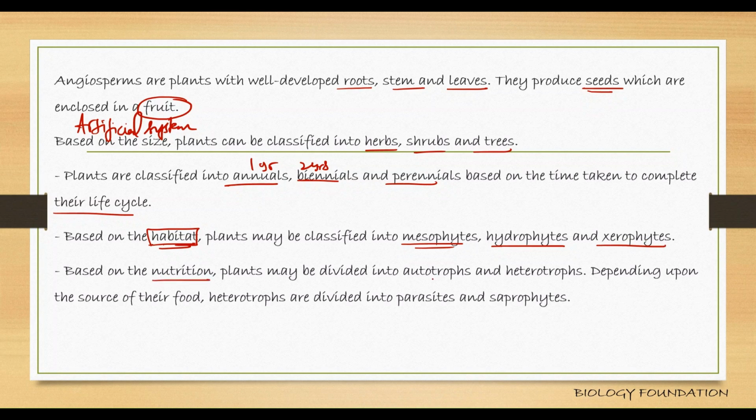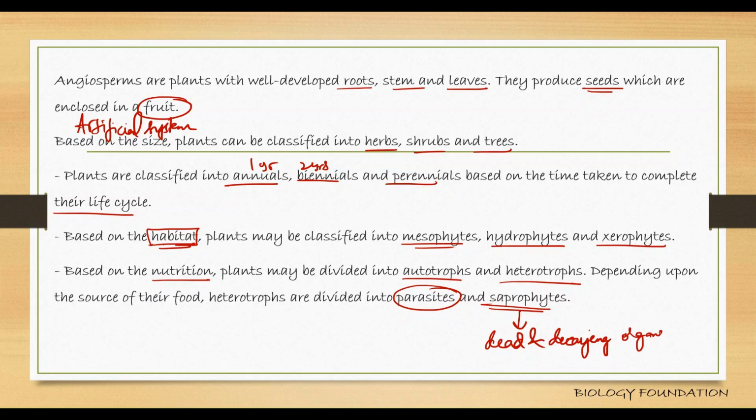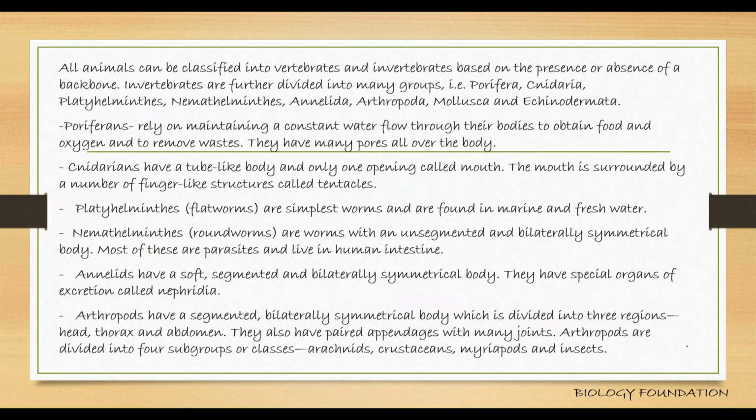Based on the mode of nutrition, they are classified into autotrophs and heterotrophs. Under heterotrophs, again two separate headings: parasites, saprophytes. Saprophytes are the plants which feed on dead and decaying organic matter. Okay, the best example is your fungus.